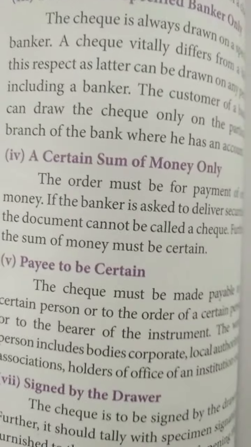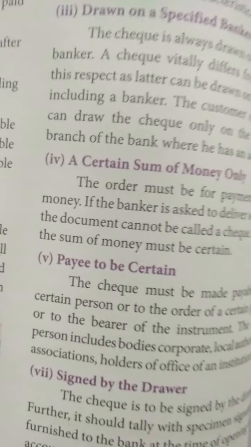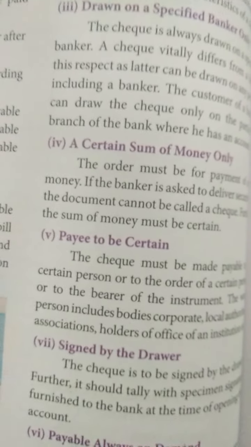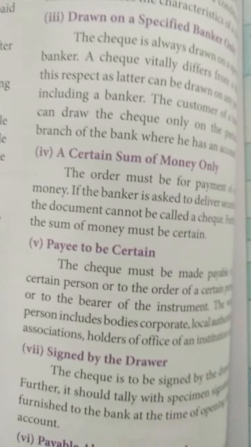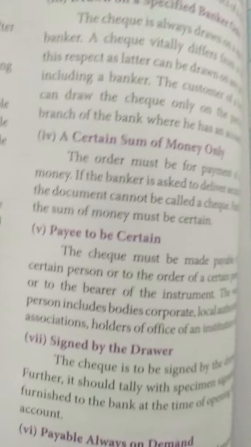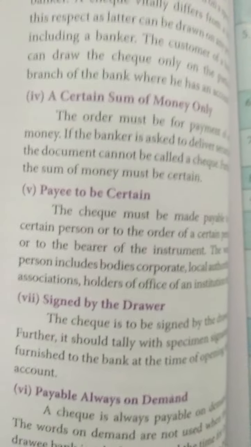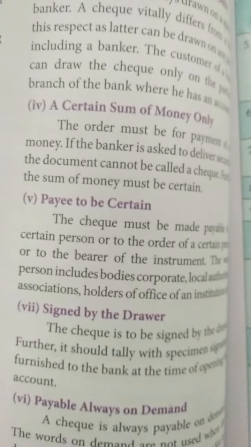The instrument must contain an order to pay money, and the payment must not be made dependent on the happening of an event. Then drawn on a specified banker only. The check is always drawn on a specified banker.